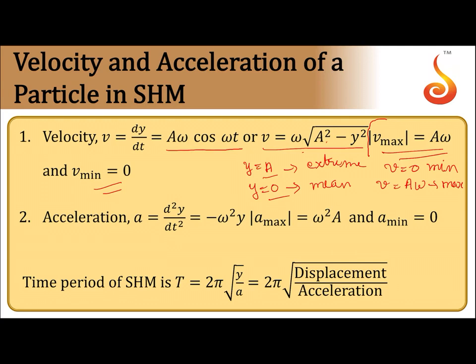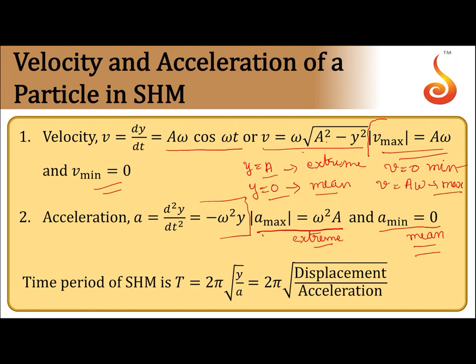Then coming to acceleration. Acceleration is also a variable. If you differentiate again, you will get acceleration = −ω²y, that is d²y/dt². The maximum value of acceleration is ω²a, and the minimum value of acceleration is 0. So acceleration is maximum at extreme position and it is 0 at mean position. So at extreme position, velocity is 0 and acceleration is maximum, whereas at mean position, velocity is maximum and acceleration is 0.